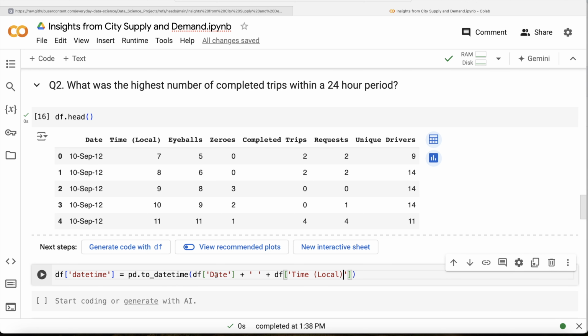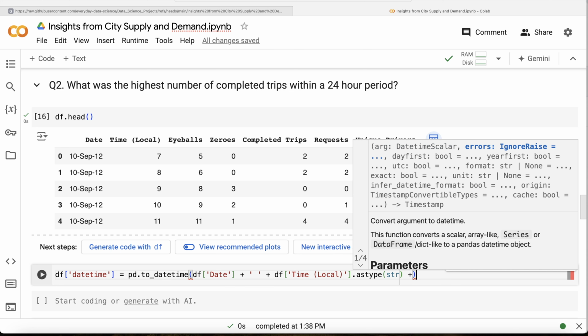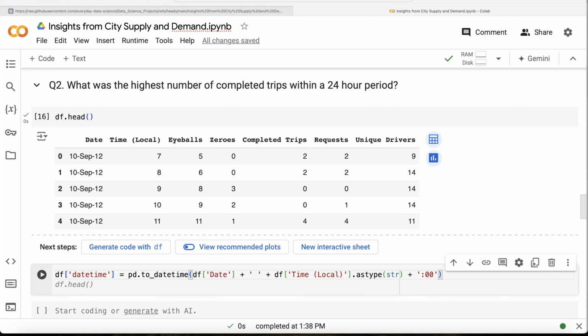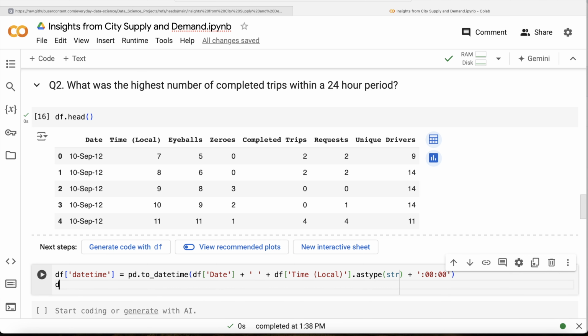Here you have a date time, right? Basically this thing is, right? So this is a string. This is also a string. So obviously you need to convert this column to a string, right? So what you can do is dot astype string, and then what you need is let us add zeros. So what you're basically going to do is zero zero, so hours and then minutes. Okay. Now once we have this, let us try to see what do we have.